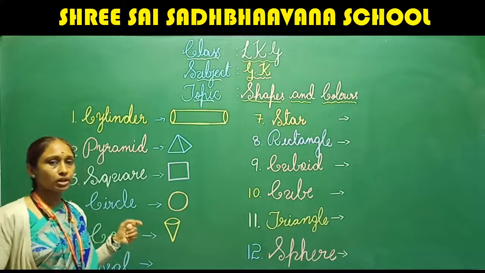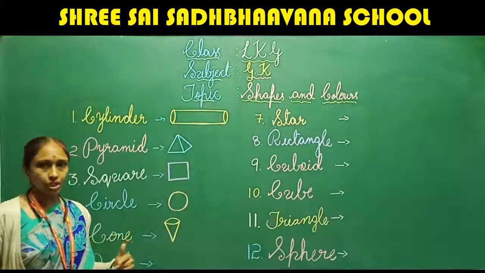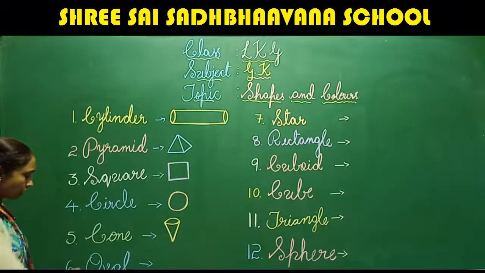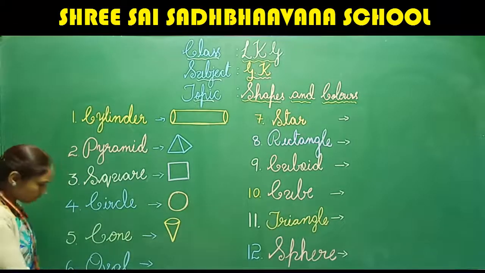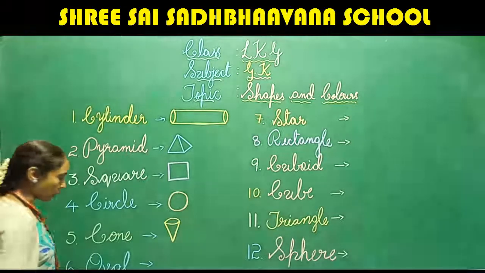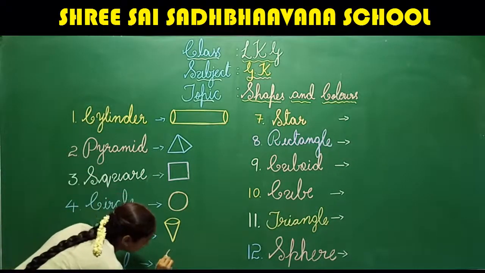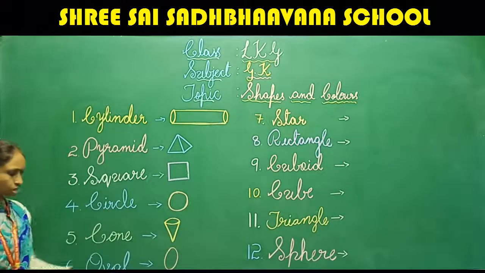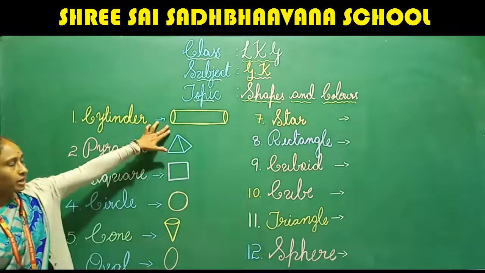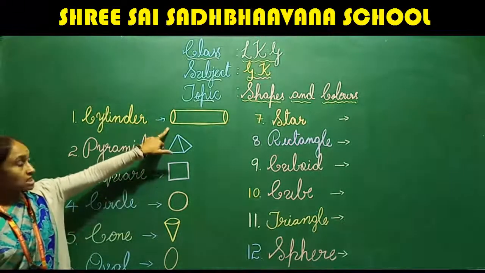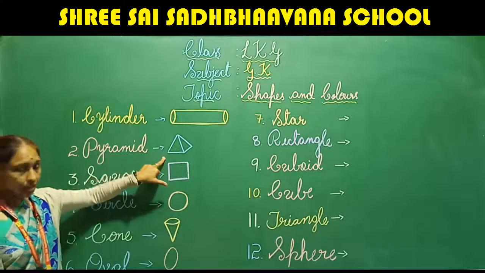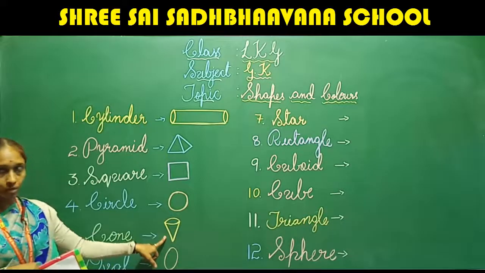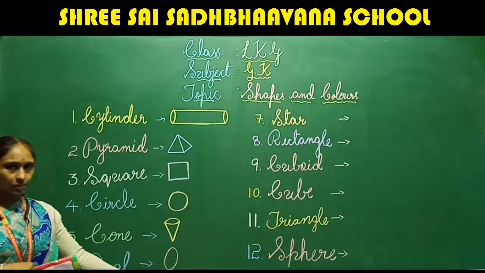I'll give you one example for each shape. First we will know what all these shapes are called. Okay. Then next, what is the sixth one? That is oval. How to write oval? Yes. Okay. This is oval. Cylinder, pyramid, square, circle, cone. And here we have oval.